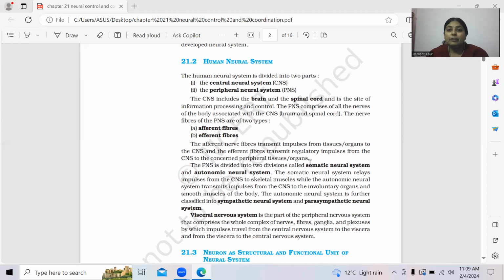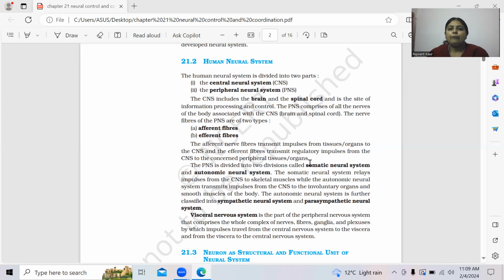Now, what is the peripheral nervous system? The peripheral nervous system consists of nerves that are associated with your central nervous system. I have discussed that in the central nervous system, two things are there: one is the brain and another is the spinal cord. So what are the nerves of this peripheral nervous system? It consists of two types of nerve fibers: one is called afferent fibers and another is called efferent fibers.